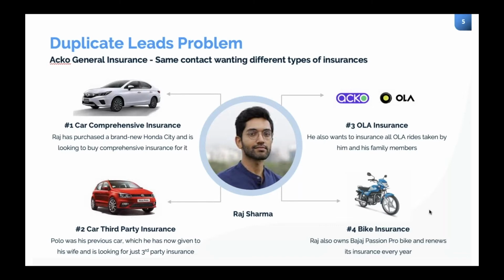So if you see, the contact is the same, it's Raj Sharma, but the opportunities that Echo has with Raj Sharma are multiple, and all these opportunities need to be handled by different sales reps. It will not be that the car insurance team is addressing the bike insurance needs of the contact. So all this falls in sync when we get onto opportunity management.